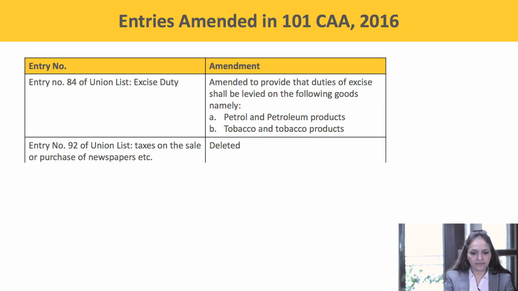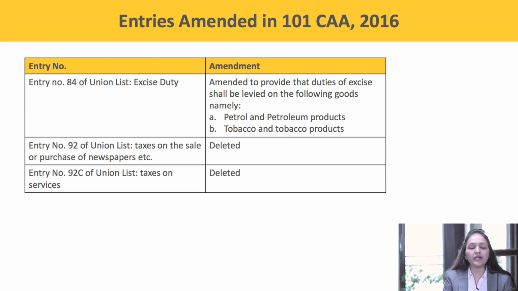Now, next, entry number 92 of the Union List. Taxes on the sale or purchase of newspapers, etc. This entry has been deleted from the Constitutional Amendment Act. Thus, GST shall be applicable on the sale or purchase of newspapers.